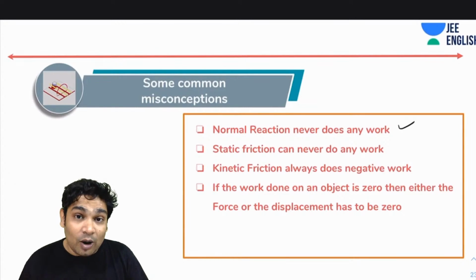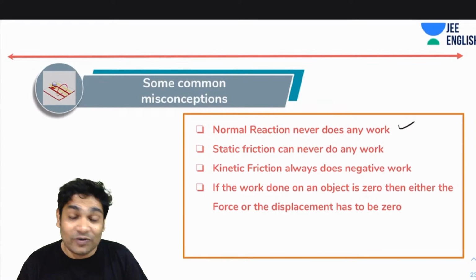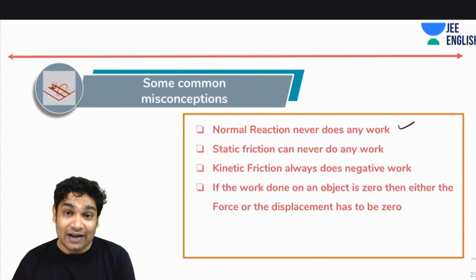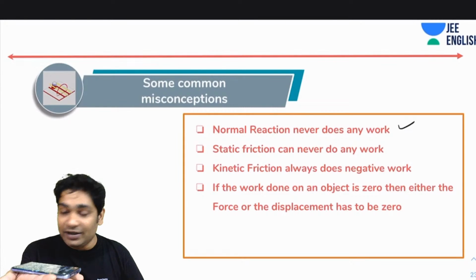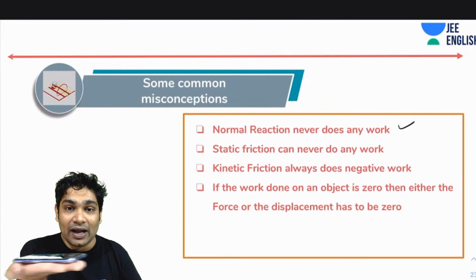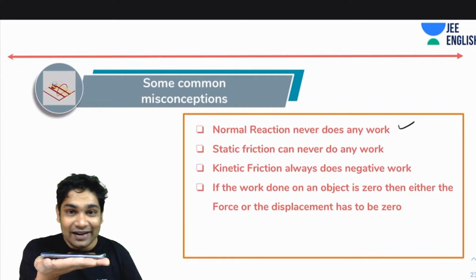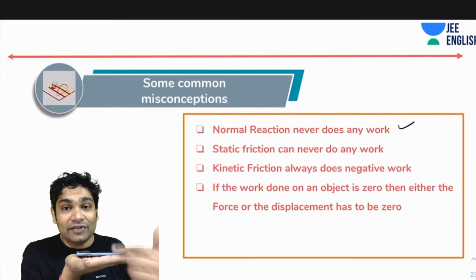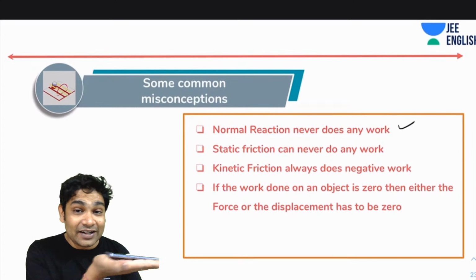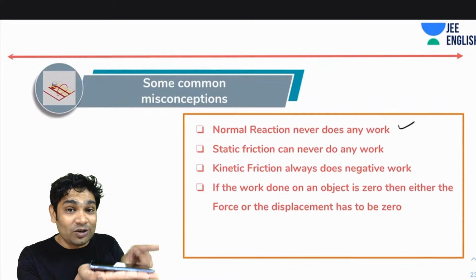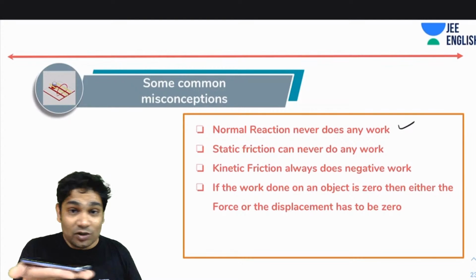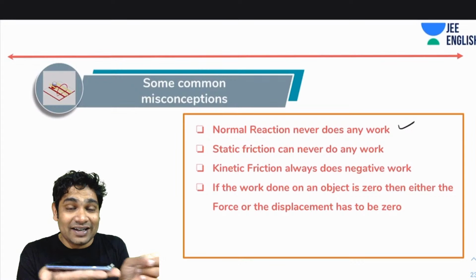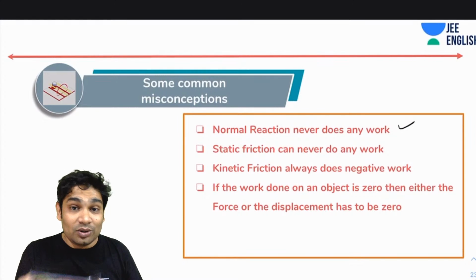A second common misconception that people have is that static friction never does any work, which is again wrong. Firstly, if you change your reference frame, then of course static friction can do work. Similarly, take another example. If I have this phone kept over my hand, and I'm moving this hand, what is the force acting between my hand and the phone? It is the force of static friction. It will be acting in the direction of motion only. Why? That is the force that is causing the phone to move. So the static friction is acting in this direction and the motion is happening in this direction. So static friction is doing work.